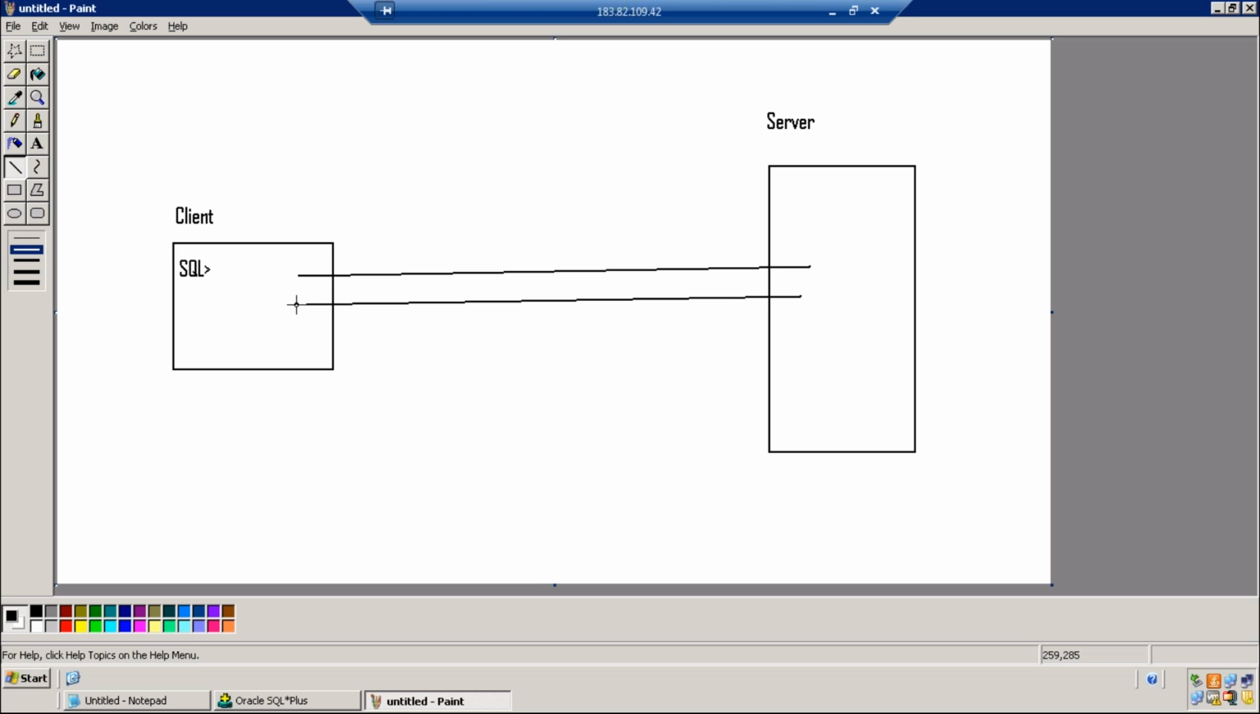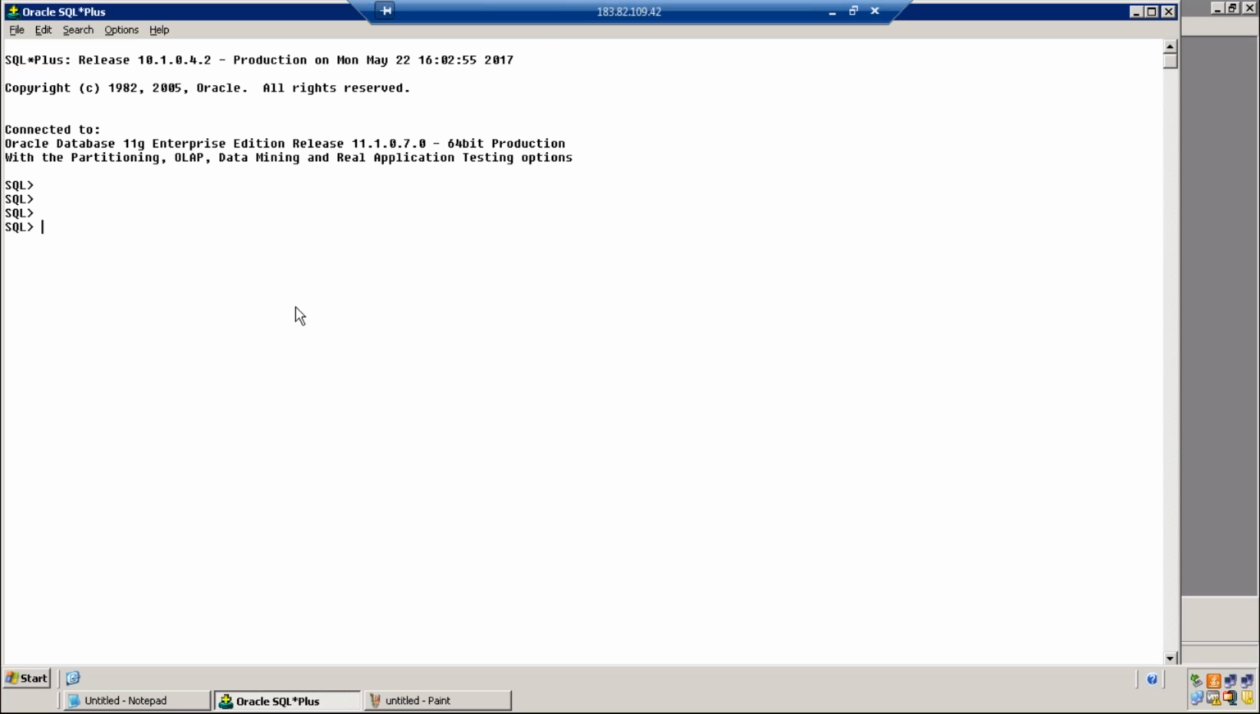And if you want to see the outputs from the server, before running the program, you need to write a command.